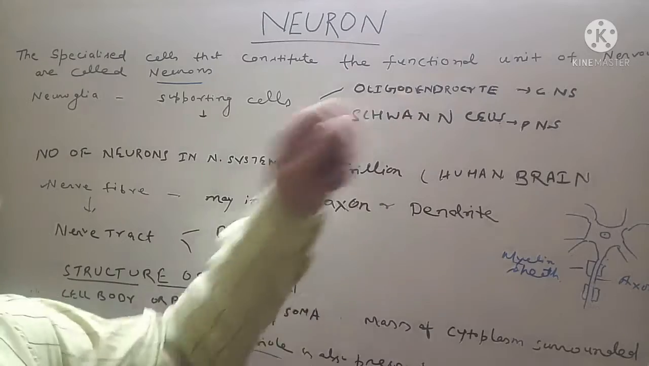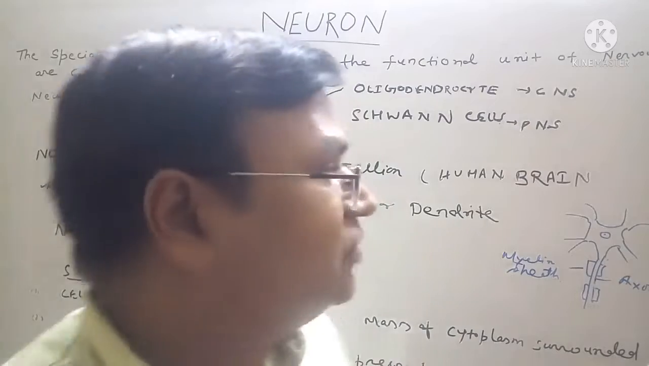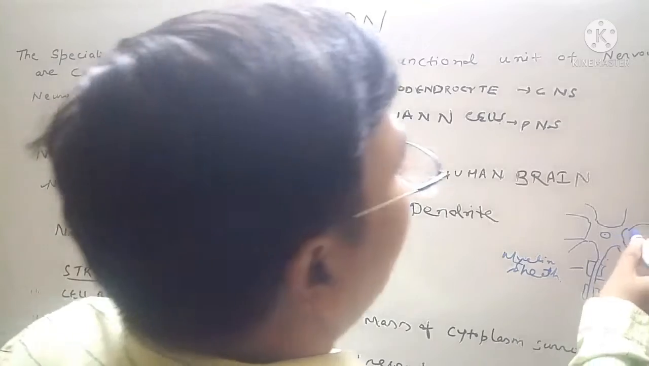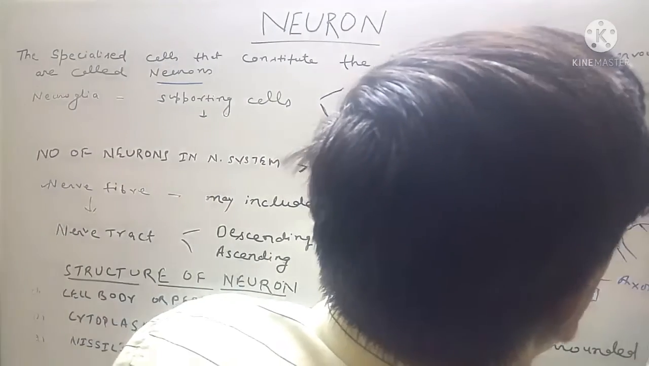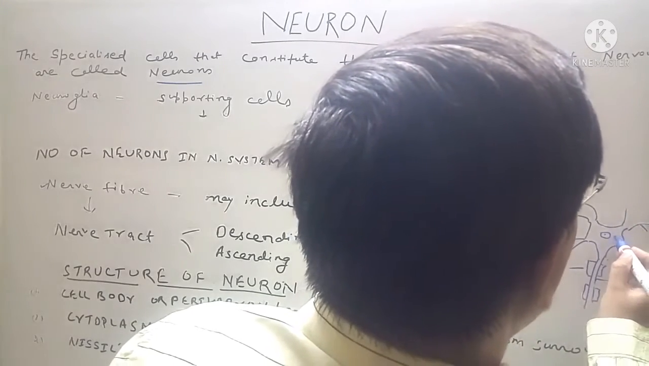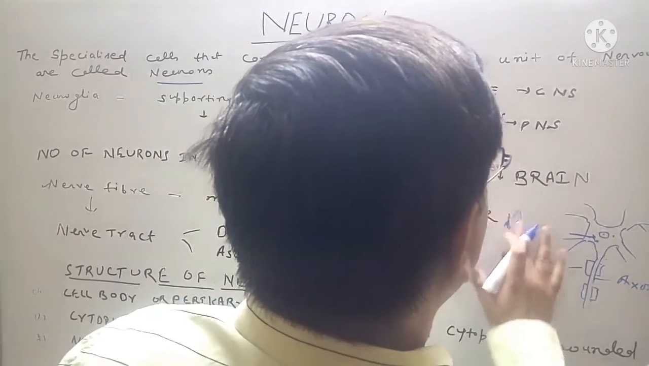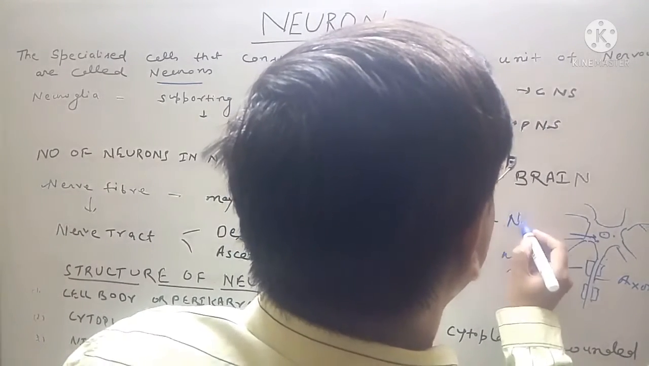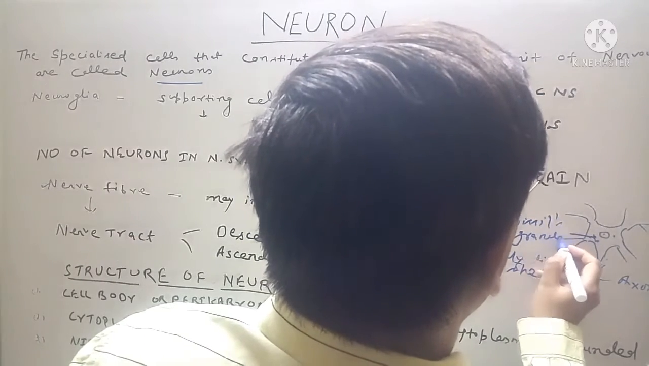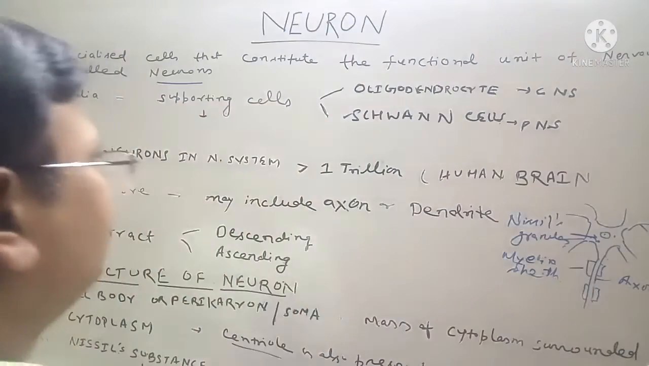Oligodendrocytes form the supporting cells in the central nervous system, and Schwann cells in the peripheral nervous system. Here is the neuron cell: these are the dendrites, here is the axon, and these are the myelin sheath. Here is the cytoplasm, and the Nissl's granules are also present in the cytoplasm.